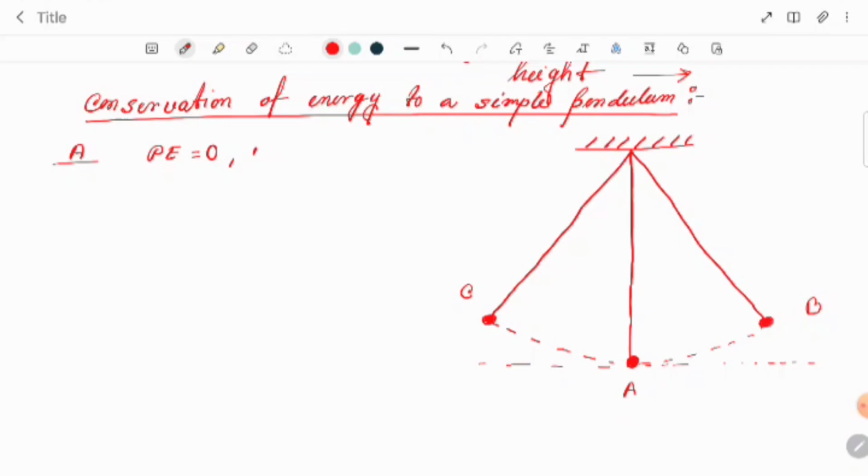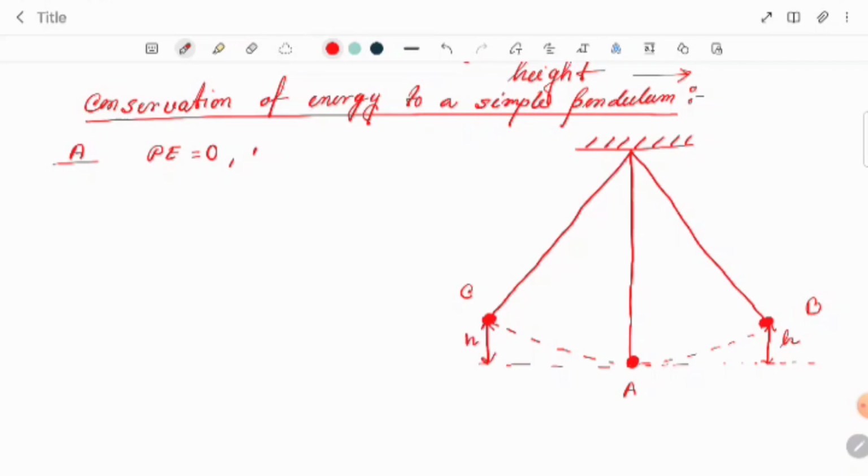Suppose at the extreme end position B, on that time, at the extreme end positions on both sides, B and C, for a fraction of time there should be potential energy, because there is a certain height from the ground or from the surface.